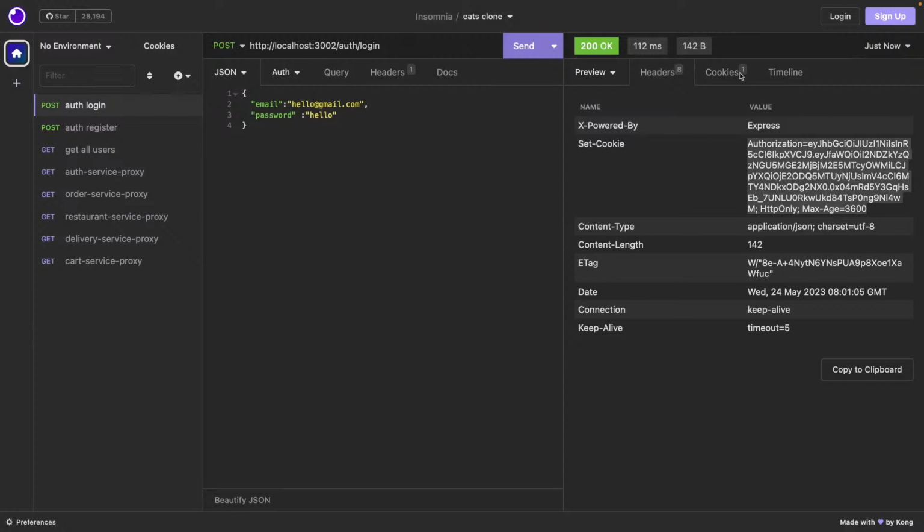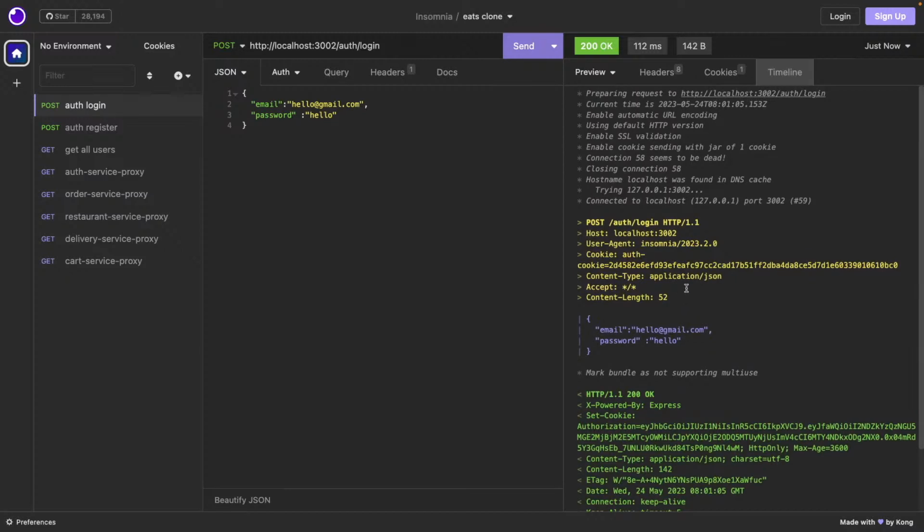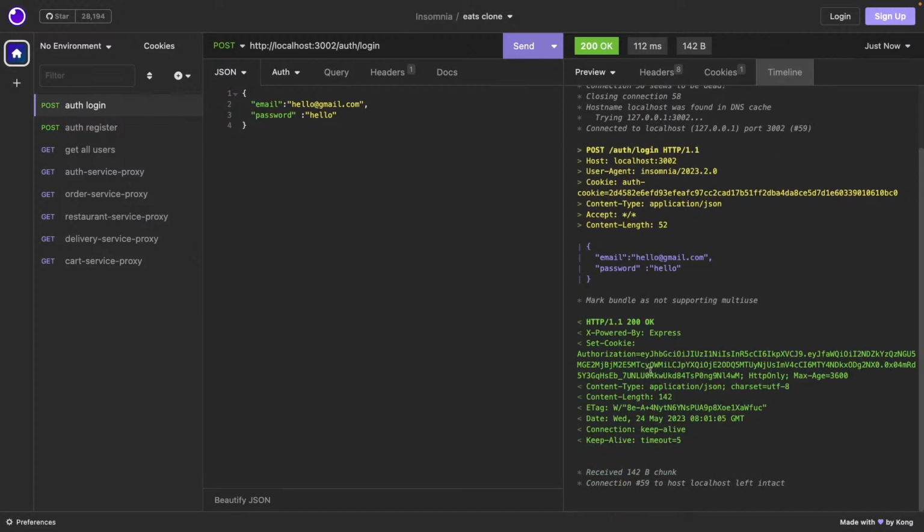That authorization token we will send back in the response. So you can see this was my request, and this is my response which I got. Right here I got the set cookies. This is my payload. Inside set cookies I have authorization with value, and this is actually a cookie. So the cookie has a key authorization, and this is the value, and HTTP only, set max age is 3600 seconds, I guess, and this is it.